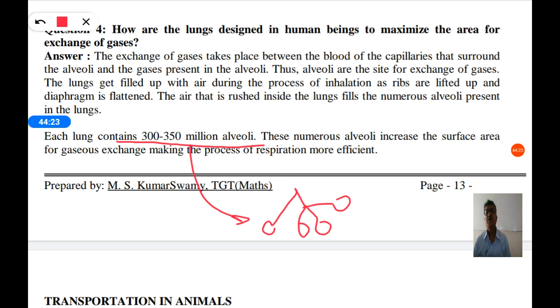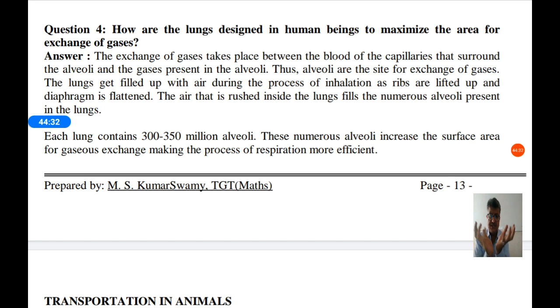These numerous alveoli increase the surface area for gaseous exchange, making the process of respiration more efficient. So due to those bag-like structures, a large area can be placed in a small area. For example, if you take a paper, it requires a large area. If you fold the paper and make it small, it requires less area. Similarly, a large amount of surface is packed in the form of alveoli inside the lungs.